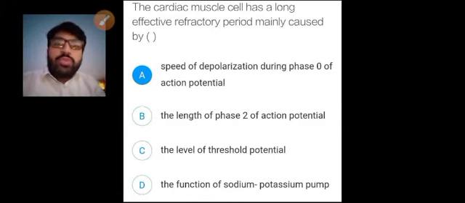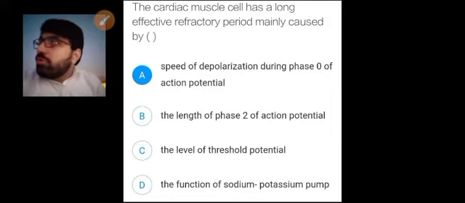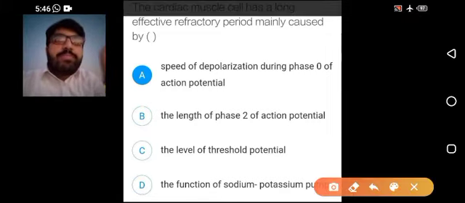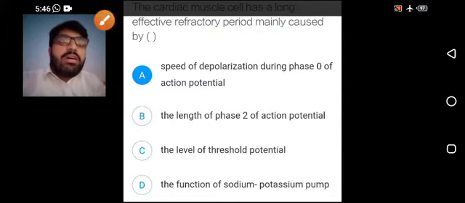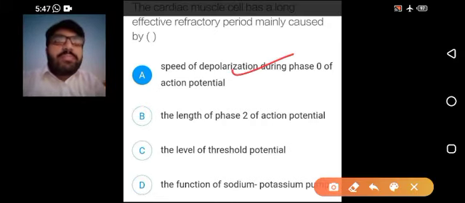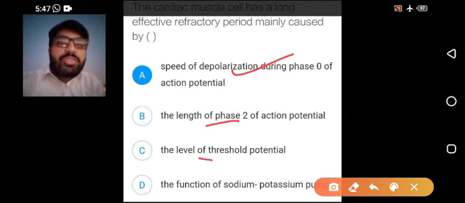Well, today we are going to discuss two important MCQs related to the cardiac muscles, and these are highly repeated, and they will indirectly cover up to 10 MCQs that are highly repeated and high yield. So the cardiac muscle has a long effective refractive period, mainly because of: A, speed; B, length of phase 2; C, level of threshold; and D, the function of sodium potassium.